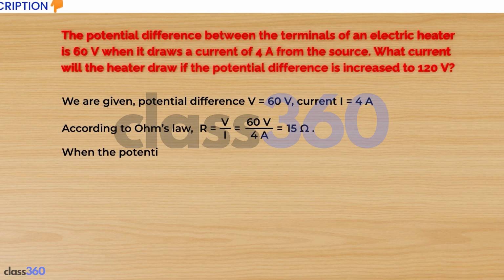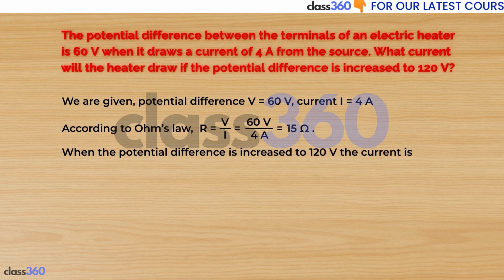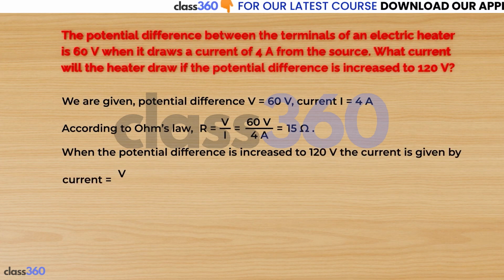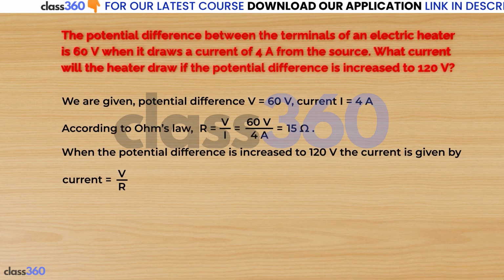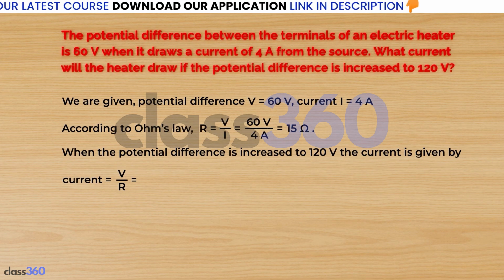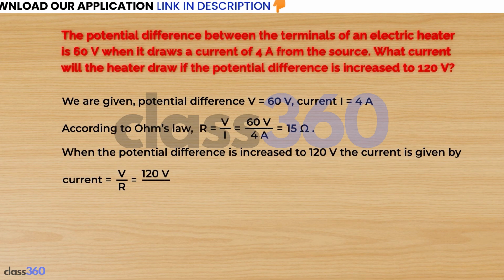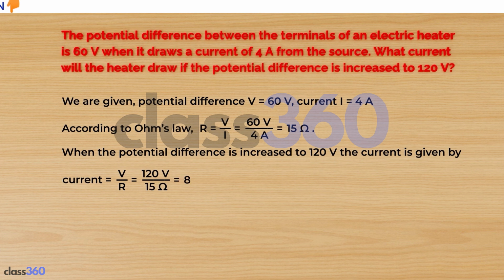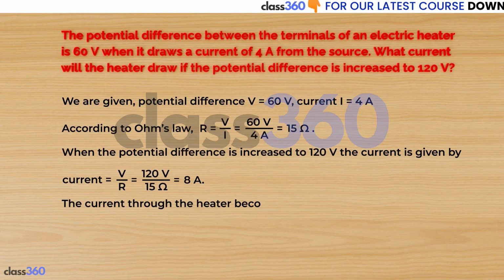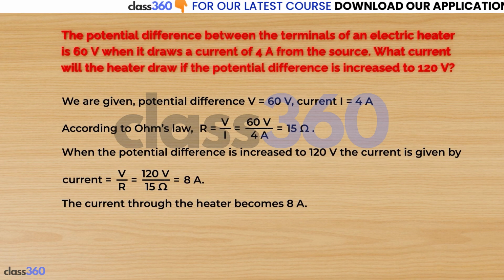When the potential difference is increased to 120 volt, the current is given by V upon R, means I is equal to V upon R. So 120 volt upon 15 ohm is equal to 8 ampere. The current through the heater becomes 8 ampere.